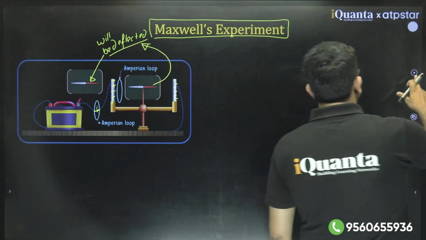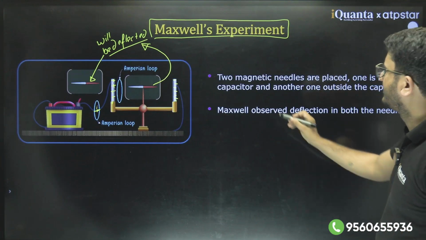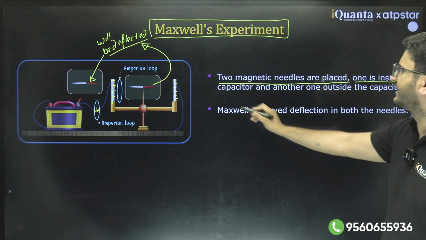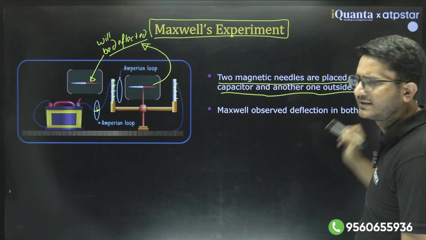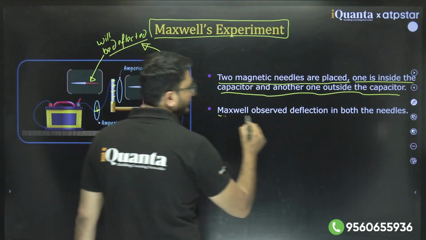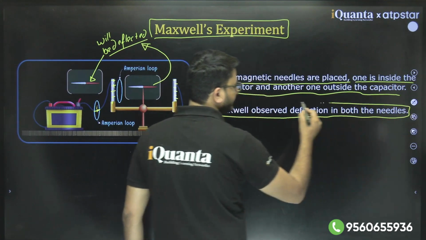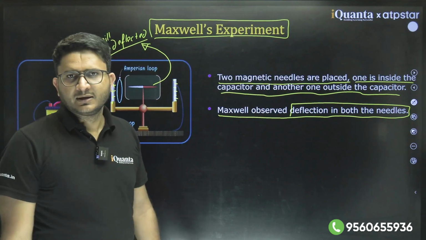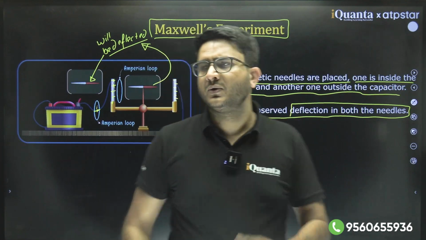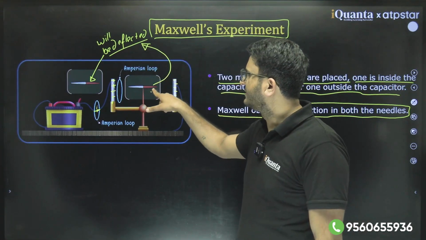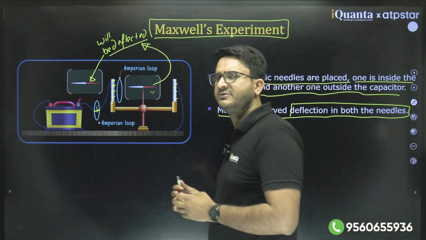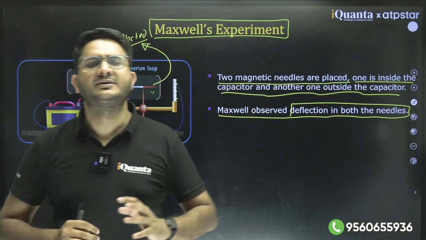So that was the first time. When two magnetic needles are placed, one inside the capacitor and another outside the capacitor plate, near the current carrying wire, Maxwell observed deflection in both the needles. So what was the conclusion? How will you explain the deflection of the magnetic needle placed between the capacitor plates?